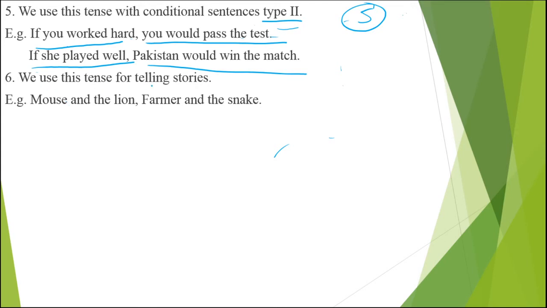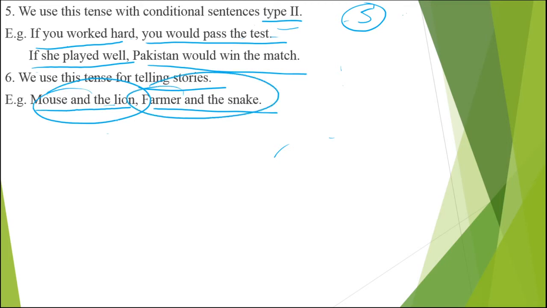We use this tense for telling stories. Now for story telling, I have got the mouse and the lion, and the farmer and the snake. Now I will tell you the story of the mouse and the lion and the farmer and the snake. If you listen to me, all the tenses will be in past indefinite. For example, the mouse and the lion. Once there was a mouse and a lion in a jungle. The lion was sleeping. The mouse came and jumped on the back of the lion. The lion caught the mouse with its toe and wanted to eat it.